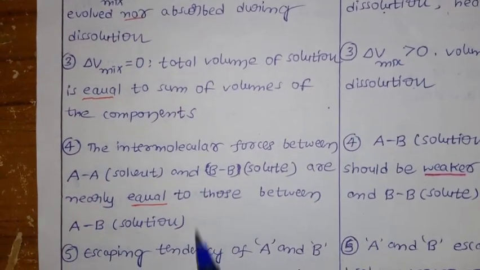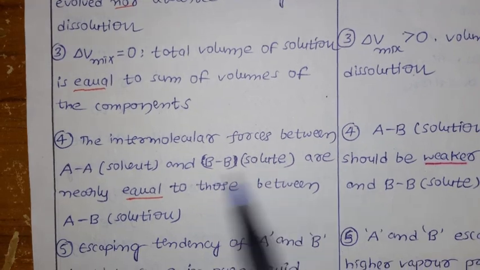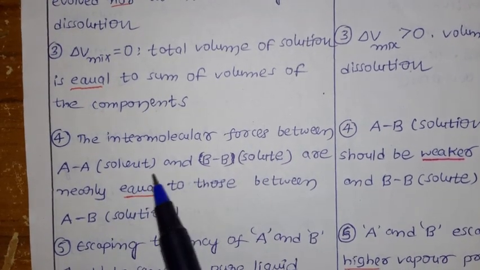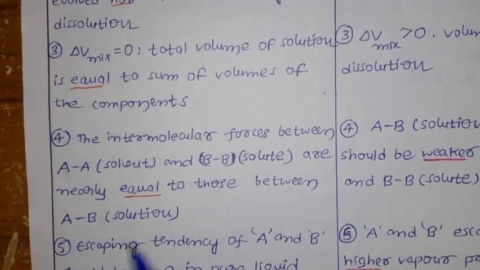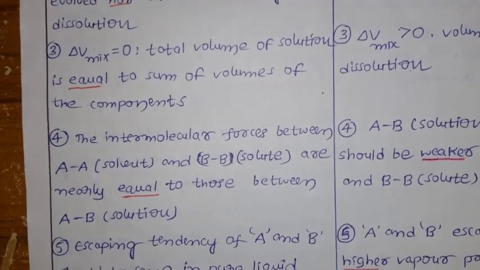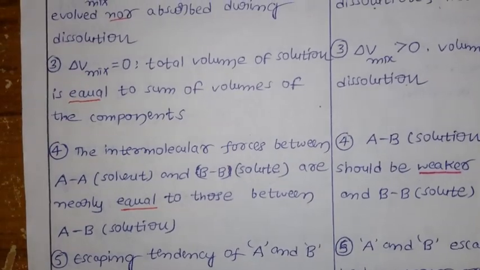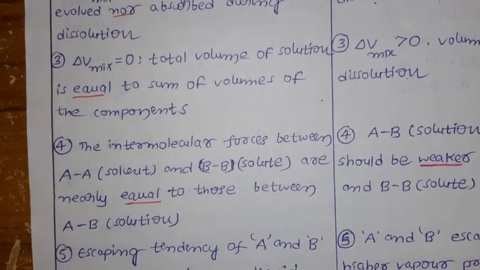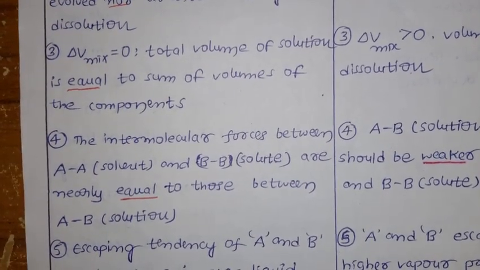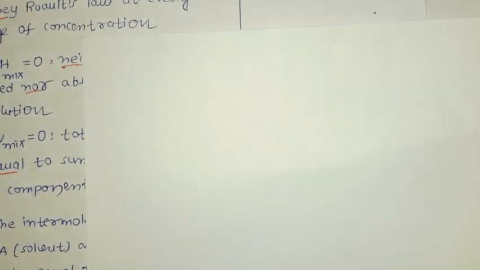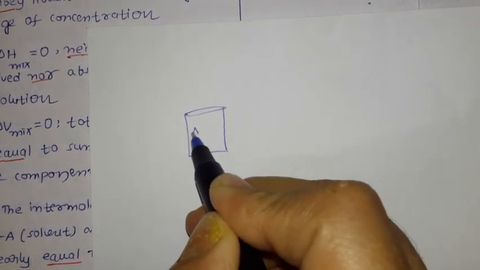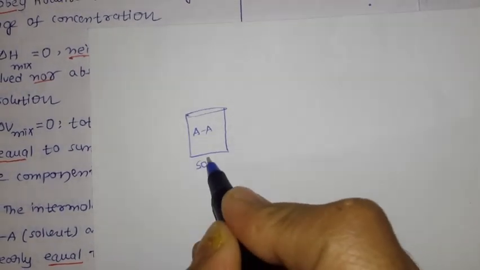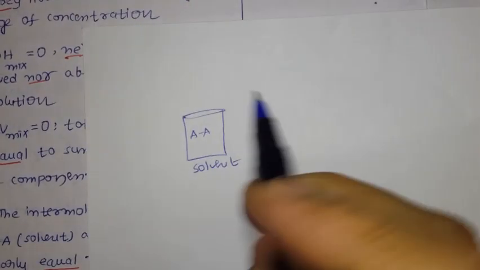Next, come to the fourth point. Here the intermolecular forces between AA, the solvent, and BB, the solute, are nearly equal to those between AB in the solution. Let me explain the intermolecular attraction forces. Here we have AA, the solvent molecules, and we have some interaction between them.